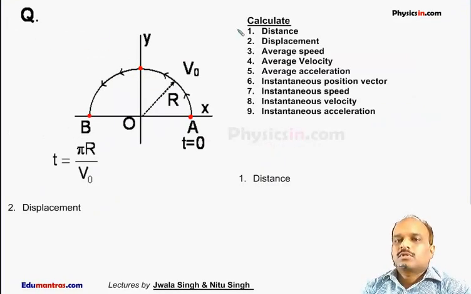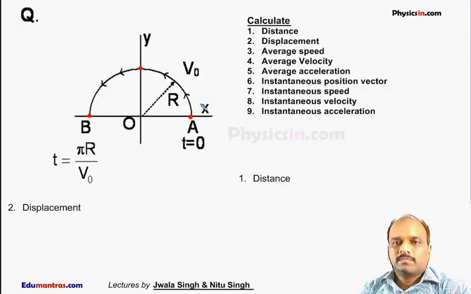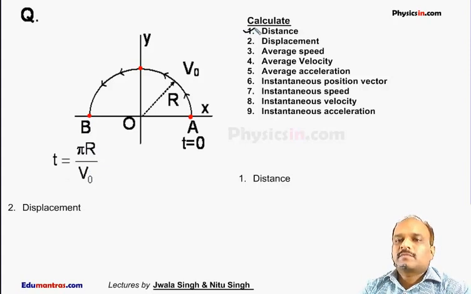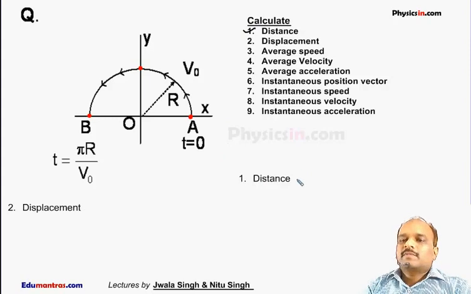Here we will discuss one question for understanding all these definitions. The question is: a particle is moving in the xy plane in a semicircular path of radius r with constant speed v0. It starts from t equal to 0 at a and finally reaches point b in time equal to pi r by v0. Now you have to calculate the actual distance traveled by the particle. The distance traveled by the particle is the length of the path. As we know, the length of this path is pi r, half the circumference of the circle. So this is the distance traveled by the particle.